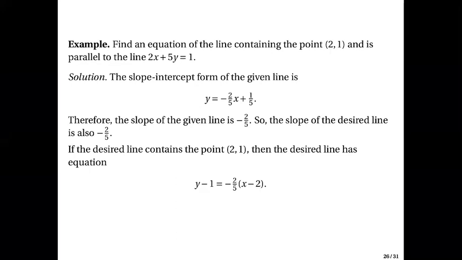But indeed, you have here (2, 1). So in here you have 2 times 2 plus 5 times 1. This is equal to 4 plus 5. This is equal to 9. And this is not equal to 1, which means that this point is indeed not on this line. Okay? Question?